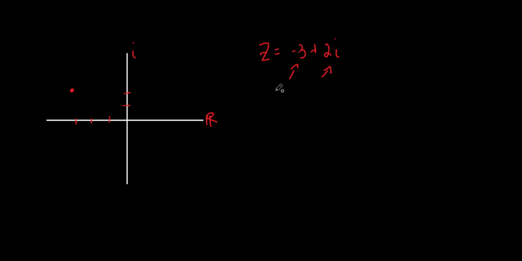So that would be -3 plus 2i. Remember, it's a number. Even though it's a combination of two different numbers, it's one number. It's one complex number, right? So that point right there is your complex number. This on the real, this on the imaginary, okay?